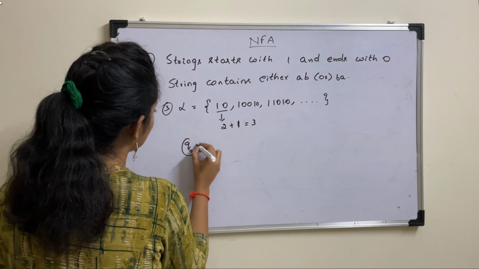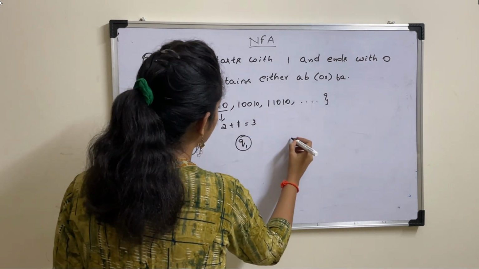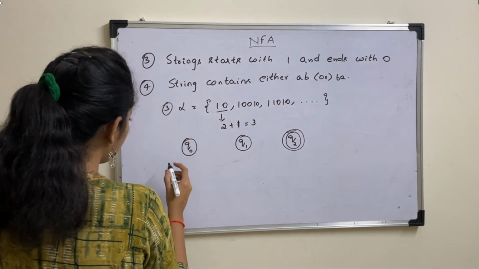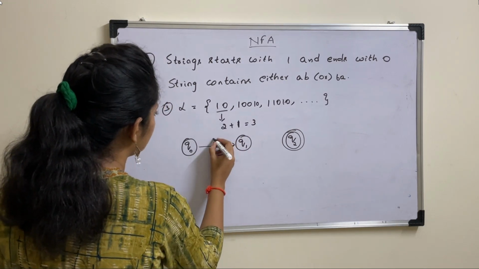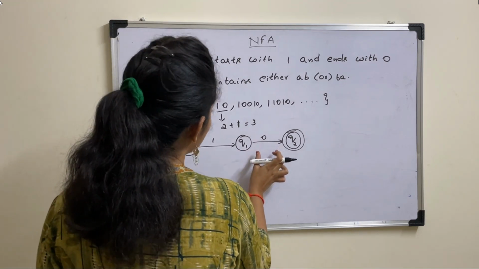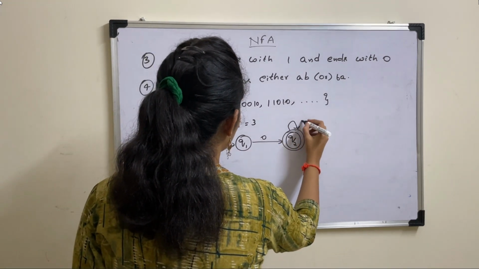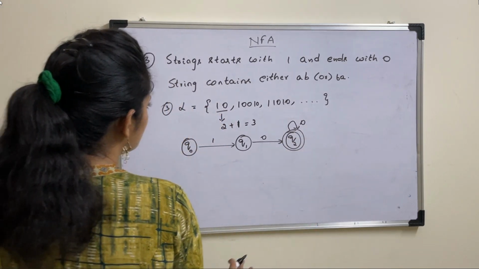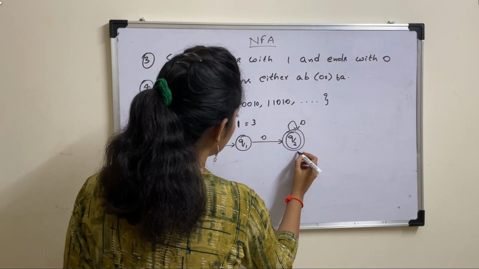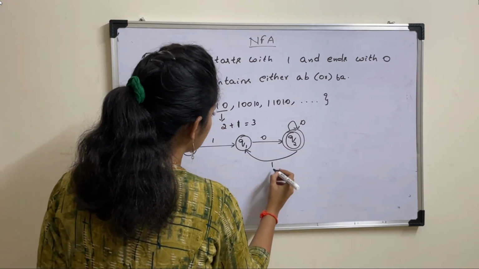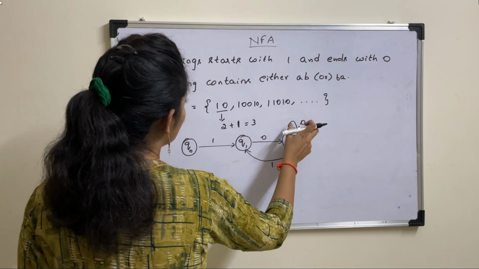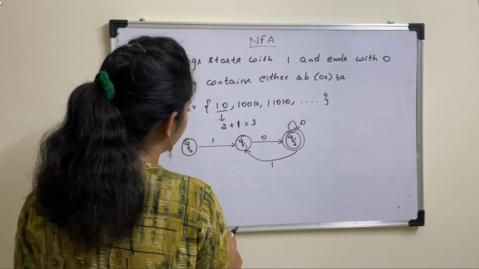So take 3 states, Q0, Q1 and Q2. Q2 is your final state. Now, write this 1, 0 first. So here string starts with 1, ends with 0. So you can keep self loop here because ending should be with 0 only. But here it should not end with 1. So for that we need to keep a loop like this. On 1 it should move to Q1 but not to Q2. Then only string will end with 0.